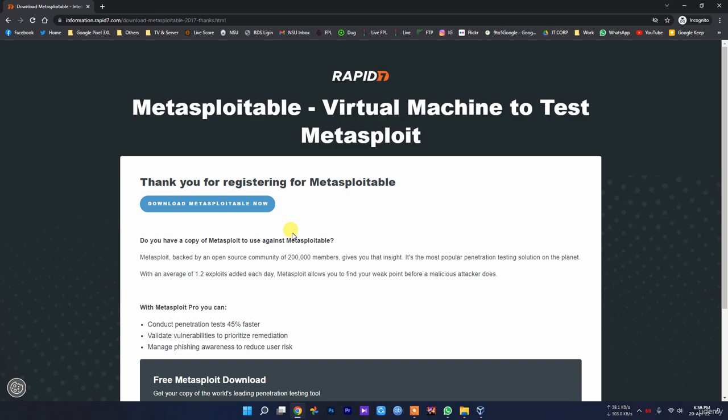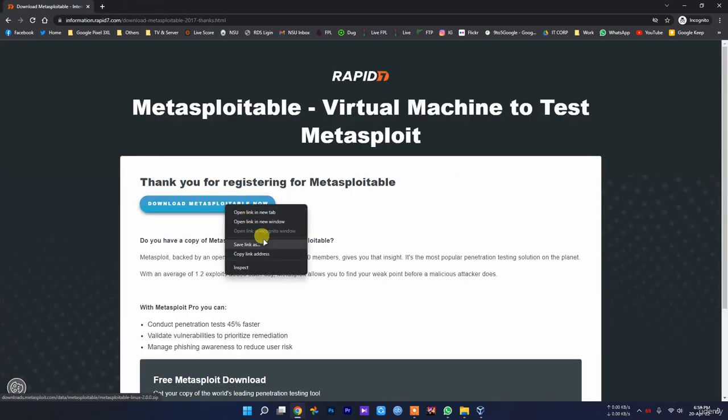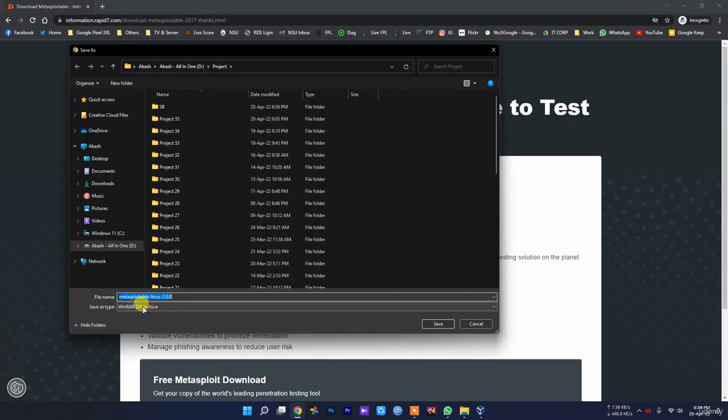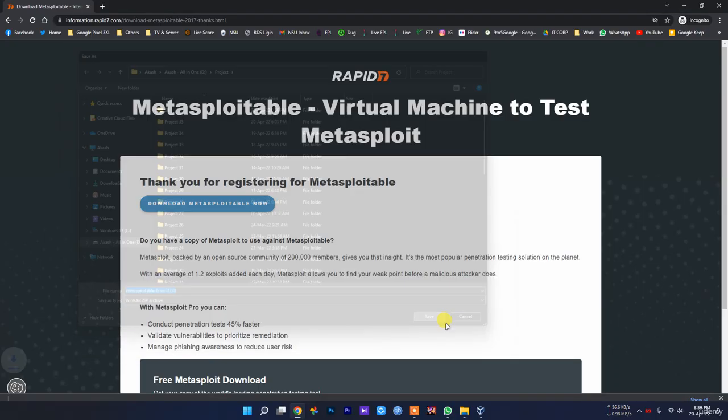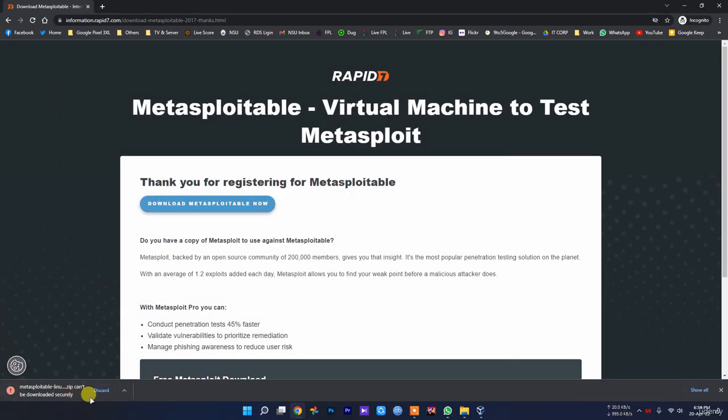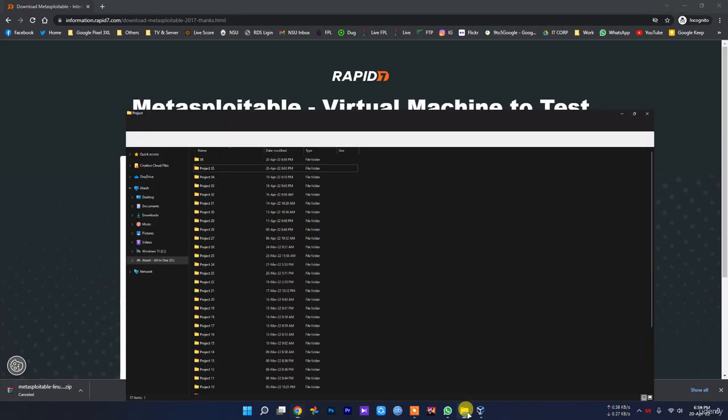Now you can simply press and it will download, or you can right click in here and choose save link as. As you can see, this is the zip file and this is Metasploitable version 2. Just download this. It will say that it cannot download securely, but just save. As you can see, it will download. I already downloaded this.